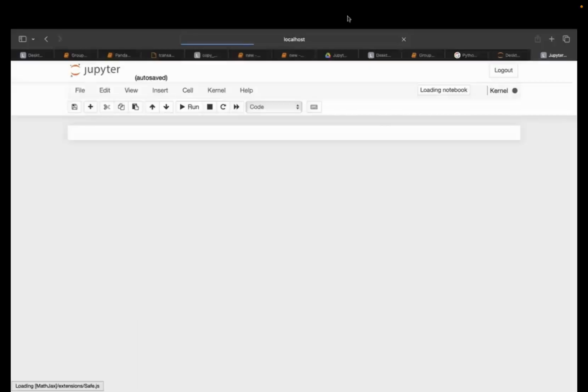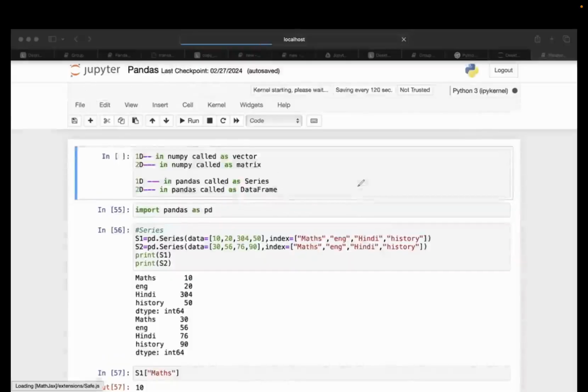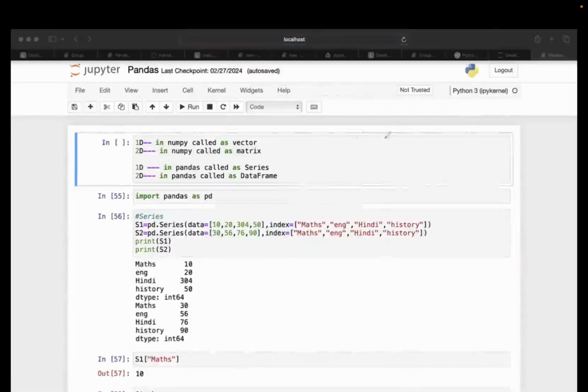Okay, so first of all, let me list down what all visualization libraries we have. I told you we are going to cover 6 libraries. The first library is going to be matplotlib. This is the name of the library, matplotlib.